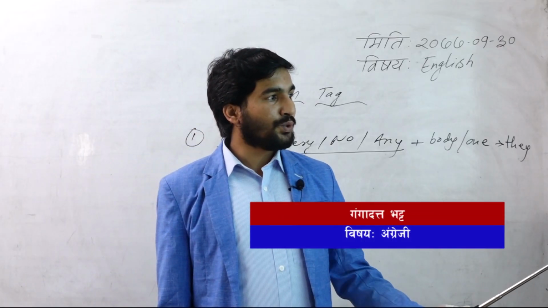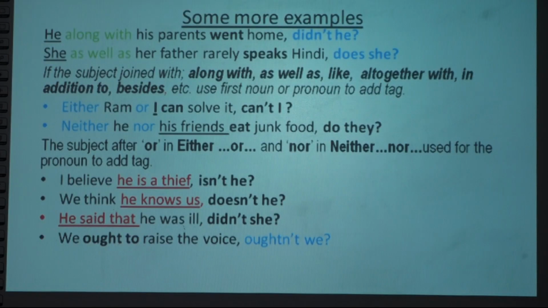Okay, so next one is modal auxiliary verbs. Ought to, need to, used to, these are modal auxiliary verbs. The question is: we ought to raise the voice. Ought to is the modal auxiliary verb. The statement is positive, so the tag will be negative: oughtn't. The pronoun is already given, so no worry to find the pronoun. Oughtn't we. Next one: he used to speak a lot.